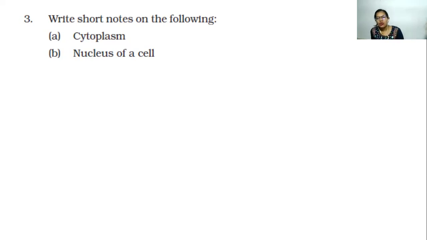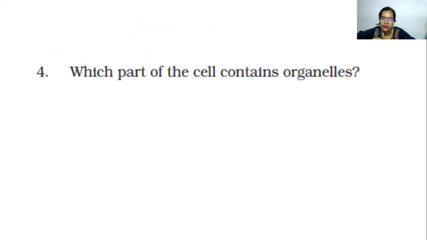It has got chromosomes as the genetic material. Genes are present on the chromosomes, which are responsible for the genetic heritage, that is inheritance of traits from your parents to the offspring. Now, which part of the cell contains organelles?